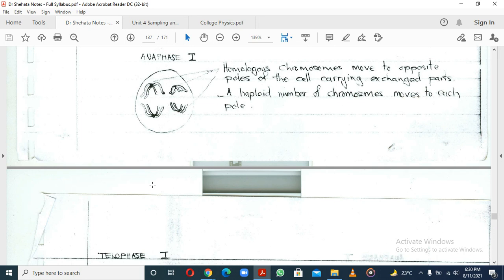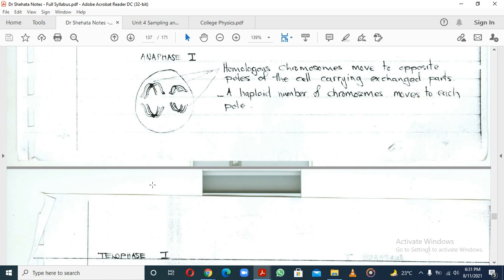Now these homologous chromosomes have moved to the opposite poles of the cell, carrying exchanged parts. Remember those interactions that happened at the chiasmata. They've now concluded, and so that part which was on this non-sister chromatid has gone to the other. Because of that, there is now variation. You can be born from the same parents, but you won't look the same unless you are twins.